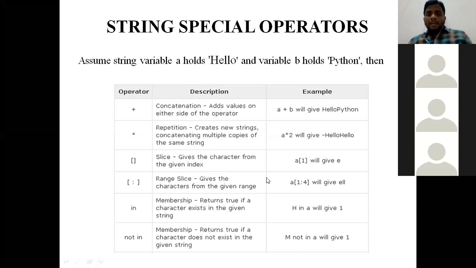Suppose here I am asking the interpreter 1:4. So what is the value at index 1? e. So e comes, the l at 2 comes, the l at 3 comes, but the o at 4 does not come. Suppose if I want this particular o also in our output, then we need to change the statement to a of 1:5. Then it gives the values which are in 1, 2, 3 and 4.